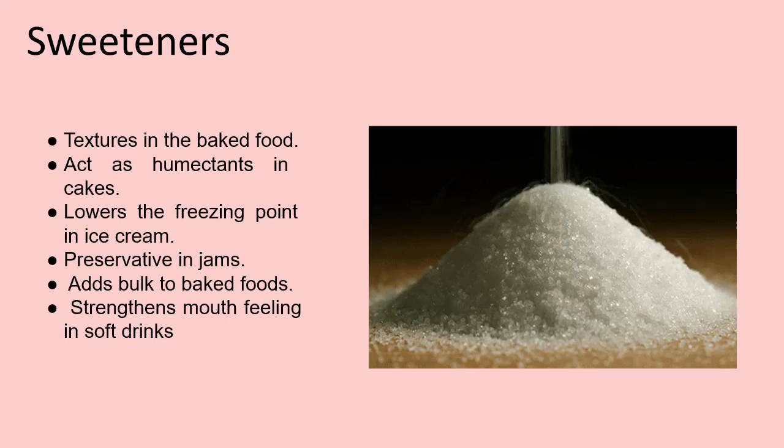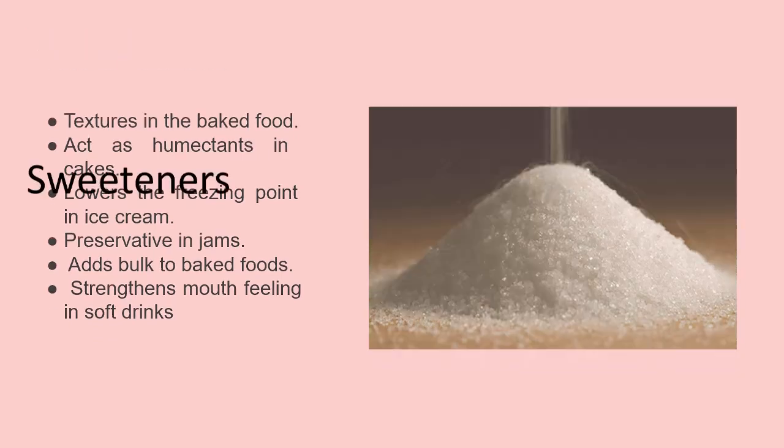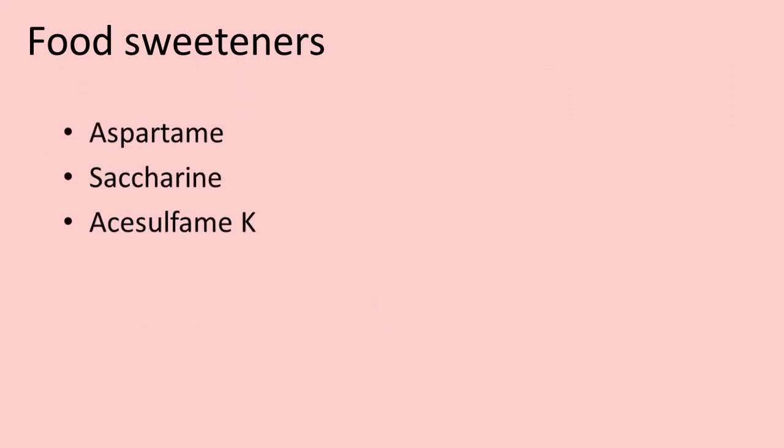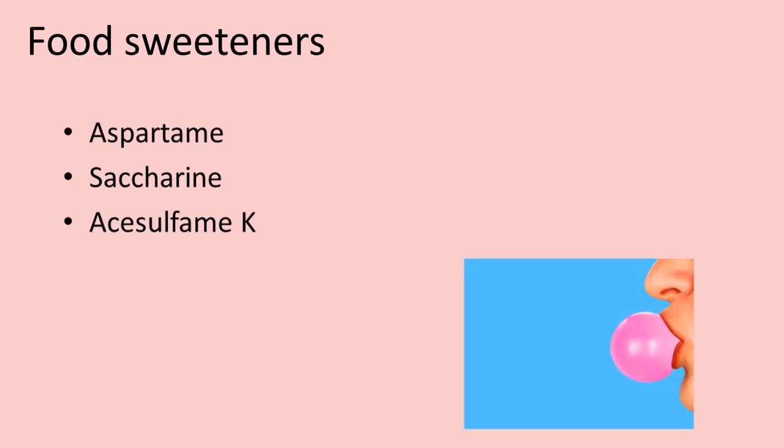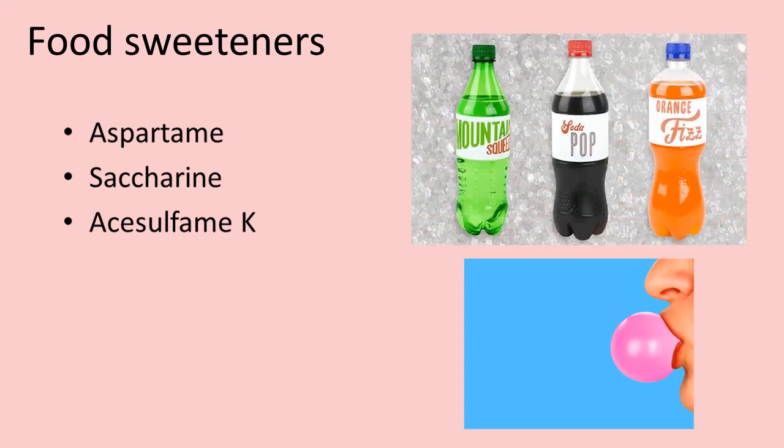This sweetness provides texture in baked food. Acts as humectants in cakes. Lowers the freezing point in ice cream. Preservative in jams. Adds bulk to baked foods. Strengthens mouthfeel in soft drinks. For examples: aspartame, saccharin, acesulfame K. These are the food sweeteners which are found in sugar-free chewing gums, drinks such as carbonated, non-carbonated, milk-based, or alcoholic.